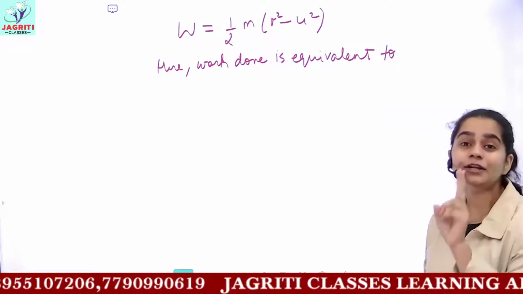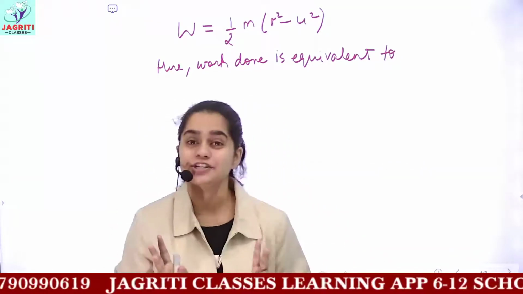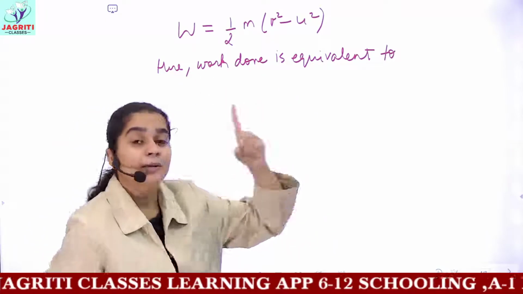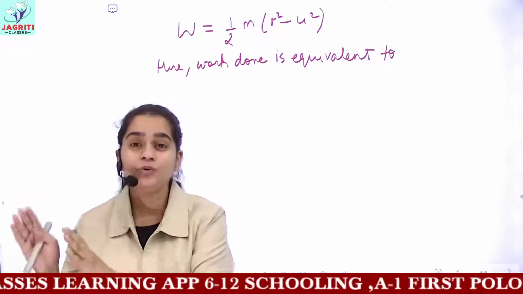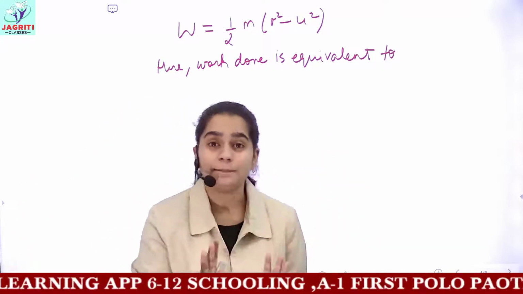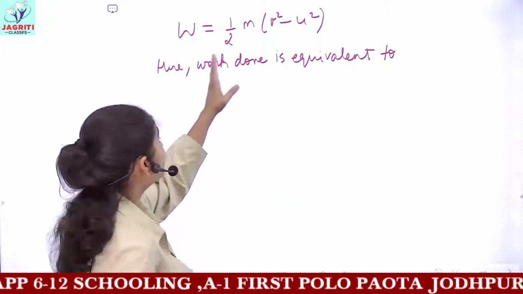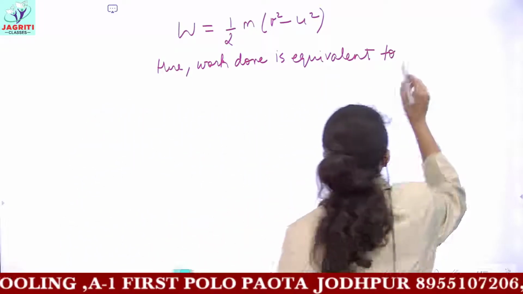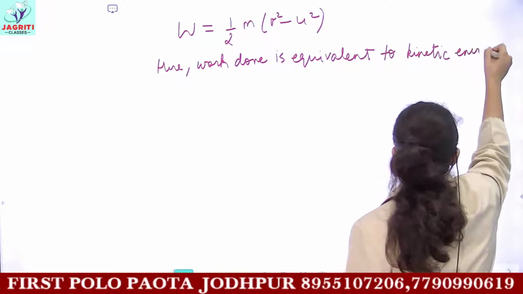We are dealing with two kinds of energy here in detail, kinetic and potential energy, which are called mechanical energy. Here, because the object is in motion, it had a velocity u, then it changed its velocity to v. But the object is still in motion from the starting. So which kind of energy would be used? Kinetic energy. So here the work done would be equivalent to kinetic energy.